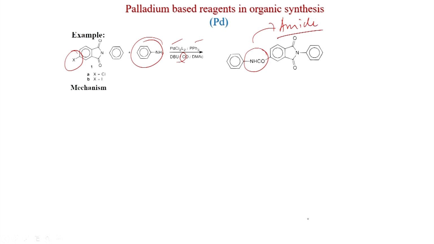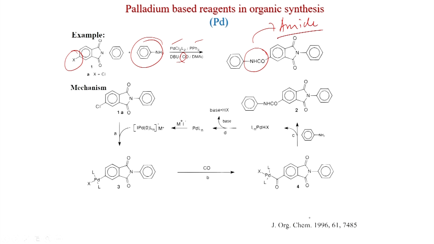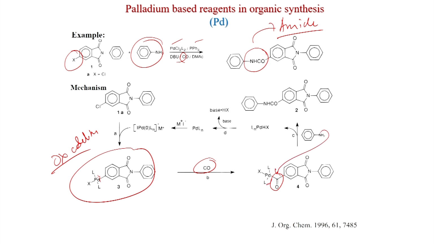So, what is the mechanism? So, the mechanism is the same, the oxidative addition happens here as you have seen, and now carbon monoxide will attack this one. Carbon monoxide actually inserts into this palladium carbon bond, and carbon monoxide is present here now. Now, a nucleophile will react with this activated intermediate like this, your palladium will eliminate to generate this, and of course, you get your product here.